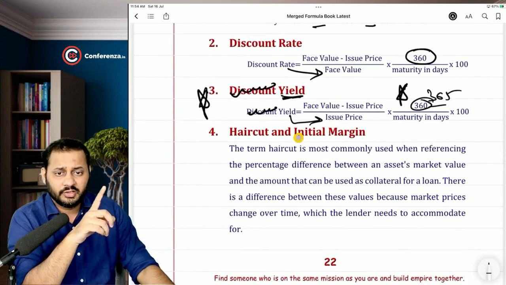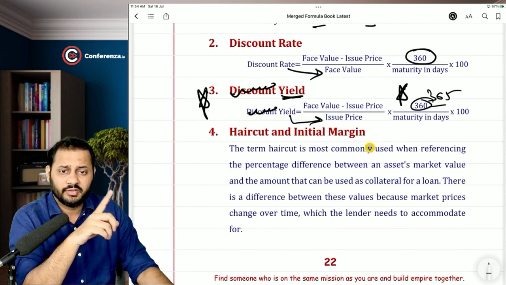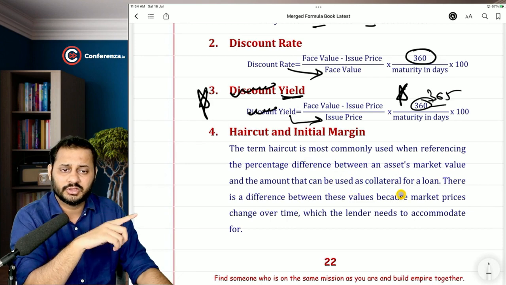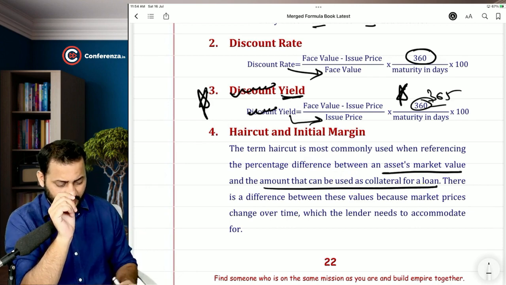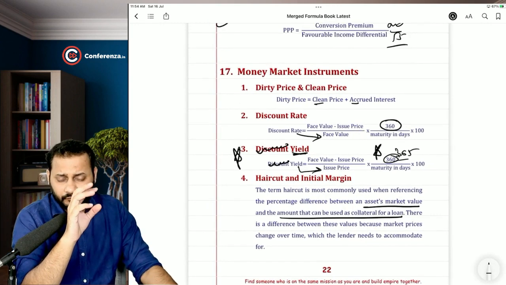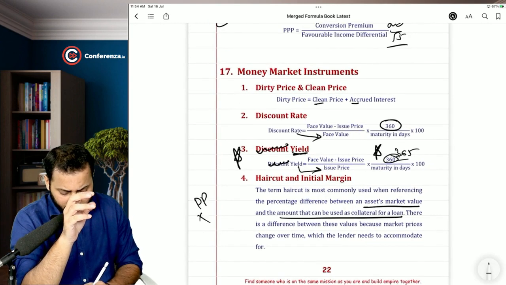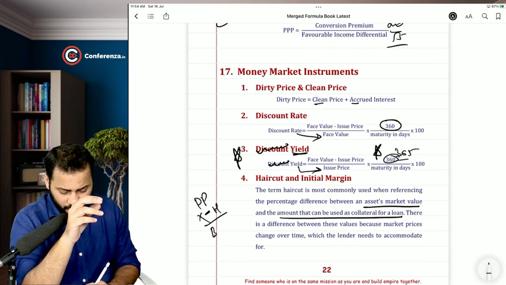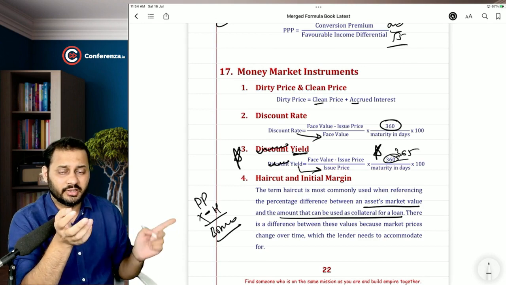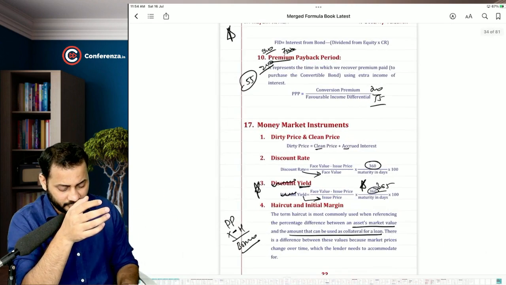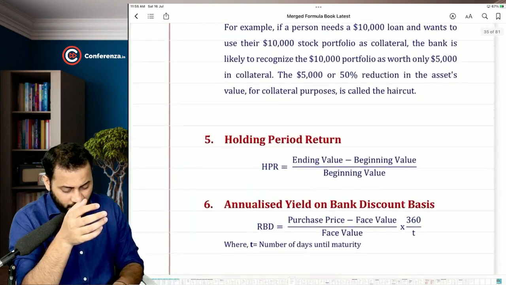Now, the term haircut is most commonly used when referring to the percentage difference between an asset's market value and the amount that can be used as collateral for a loan. Okay, so basically, if you remember, the dirty price less haircut or initial margin is the amount of borrowing that was given by one bank to another bank. It was discussed in the repo rate, the last topic. We will discuss this in mutual funds.